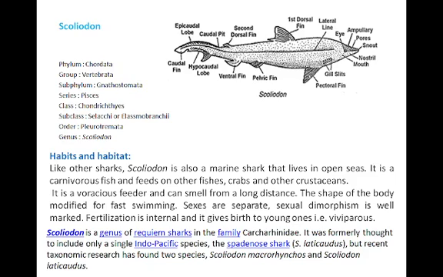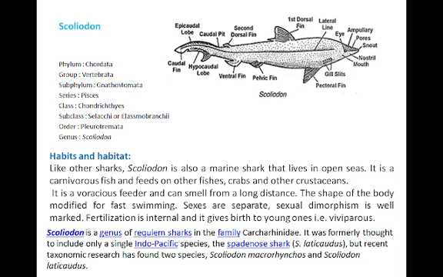Therefore they belong to the phylum Chordata. Now the phylum Chordata is further classified into the group Vertebrata. The Scoliodon belongs to the group Vertebrata because the notochord is replaced by the true vertebral column.